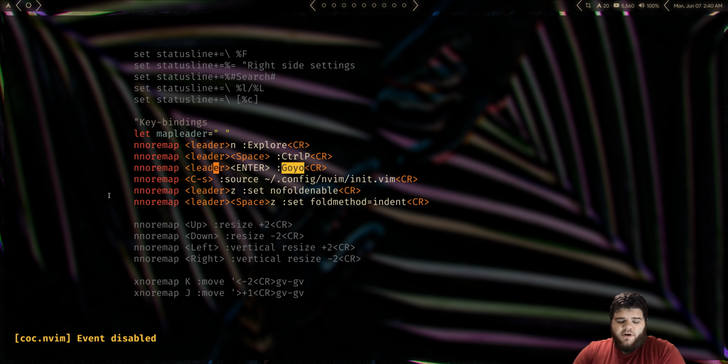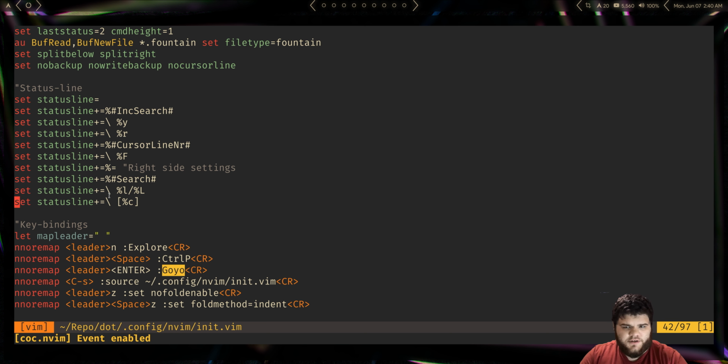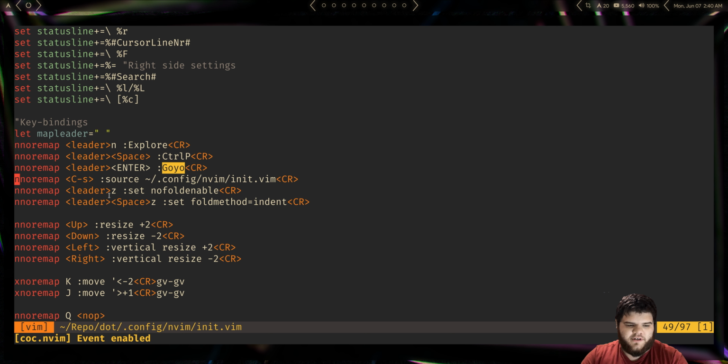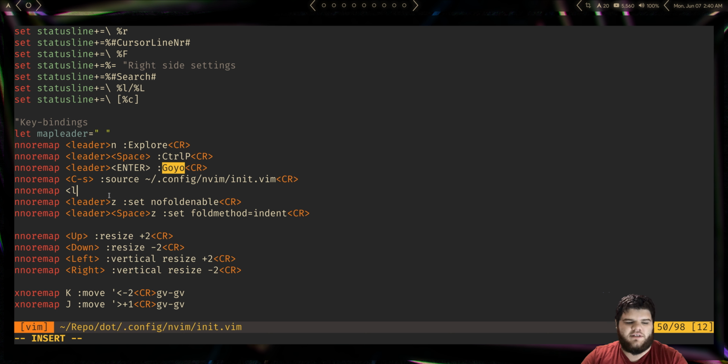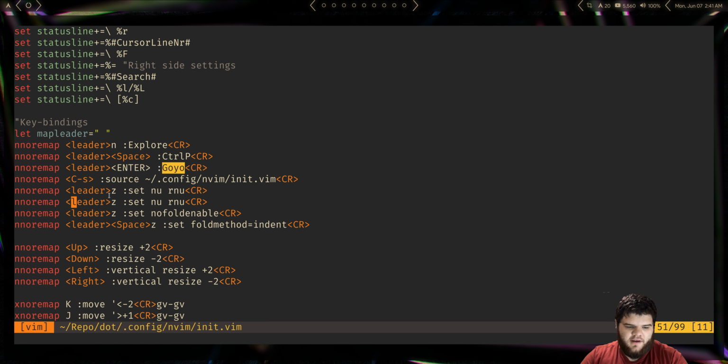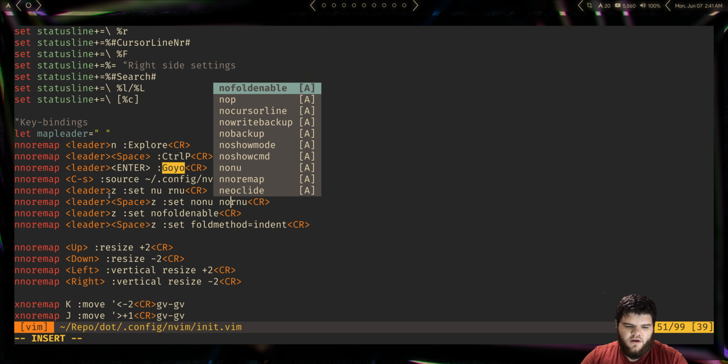I think it's pretty popular, and it's easy to see why once you start to use it if you use Vim to edit Markdown or anything else where you'd want a lot of clutter out of the way. And this actually gets to another problem I want to fix real quick. But for now, let's just set up a keyboard shortcut to turn line numbers on and off. So what I want to do is remap. Let's do leader and then Z, and CR to close it. And we're going to do set NU RNU. And then I'll make a copy of that, and we'll do leader and then space and then Z, and we'll set no NU and then no RNU.